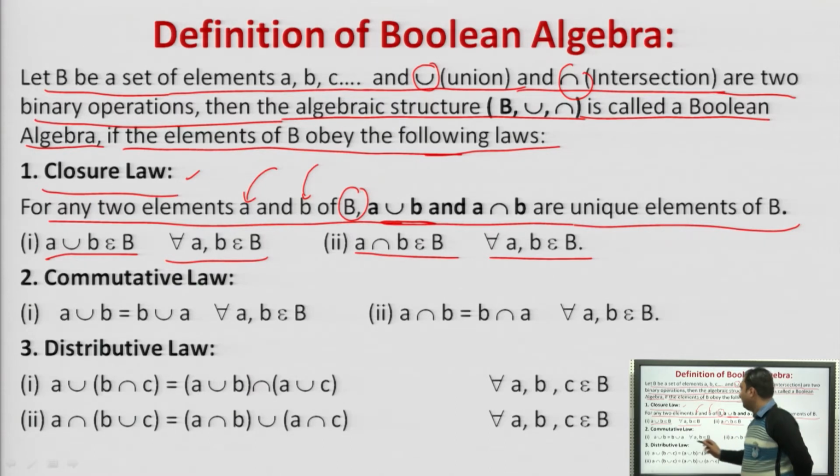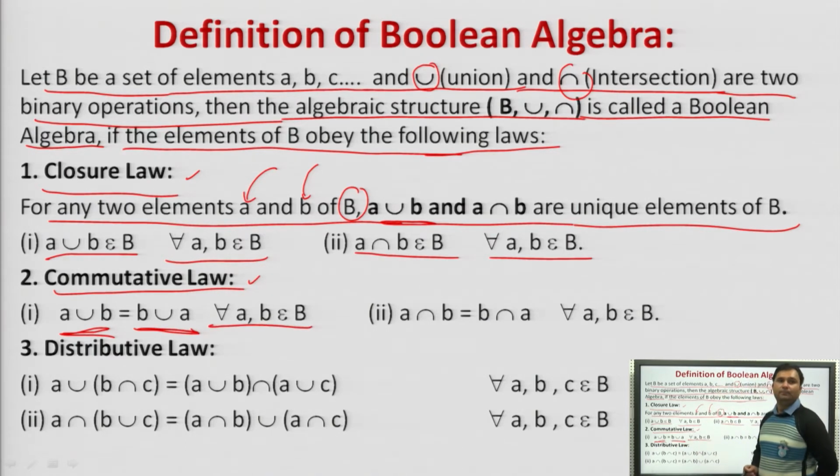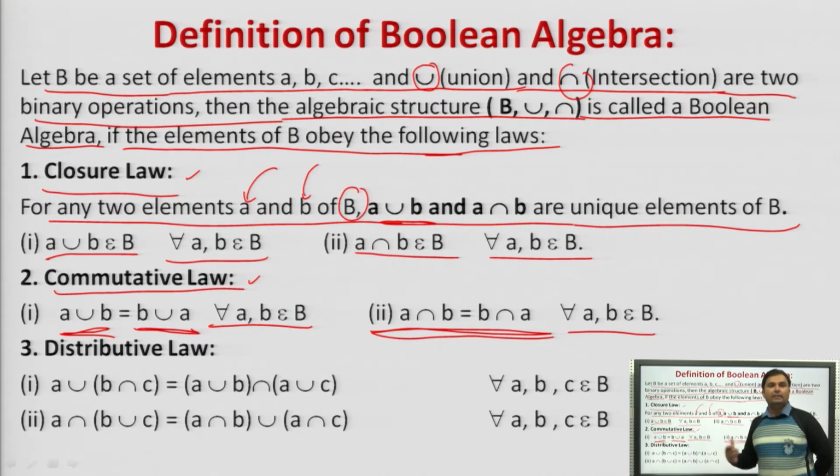Next is the commutative law. That is, what is commutative? A union B is equal to B union A, for all values of A, B belonging to B, or A intersection B is equal to B intersection A for all values of A, B belonging to B. So we can easily understand what the commutative law is, keeping in mind both the union as well as the intersection operation. A union B is equal to B union A, and A intersection B is equal to B intersection A.